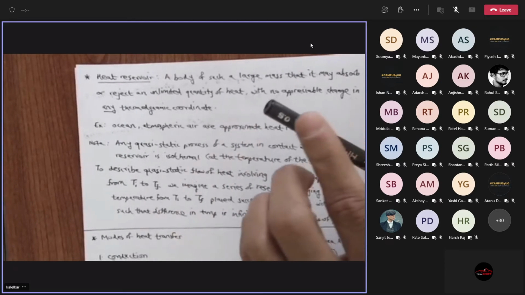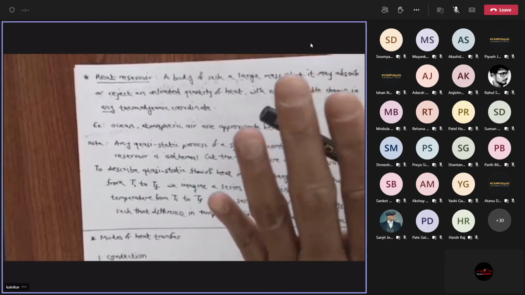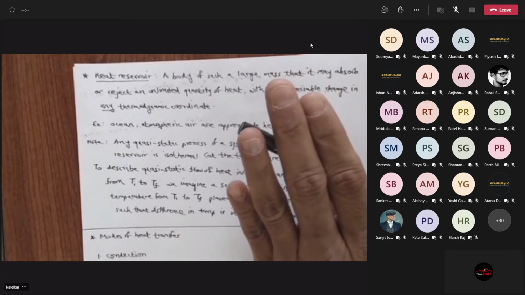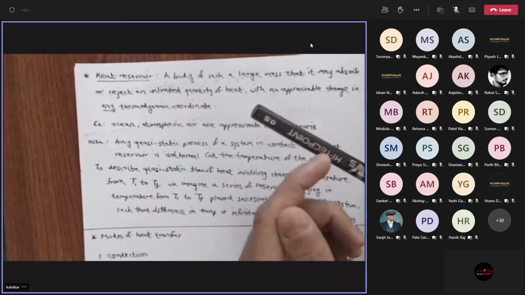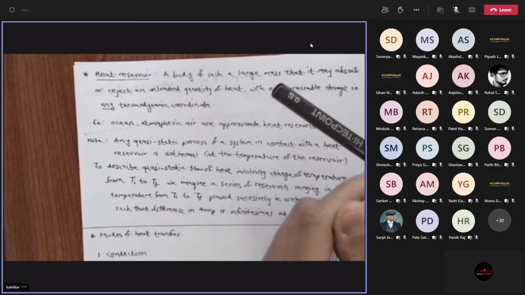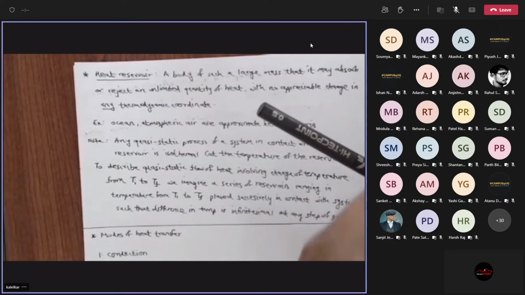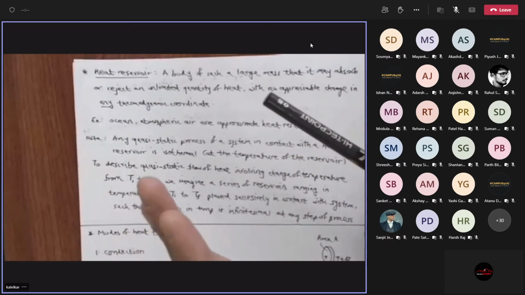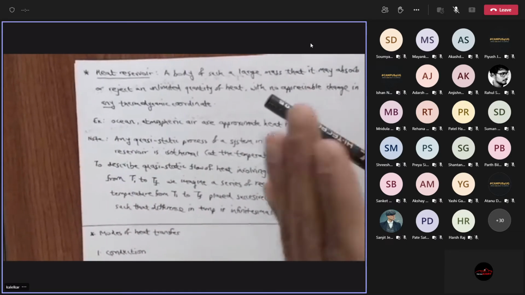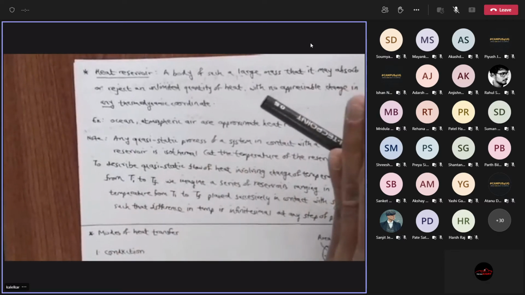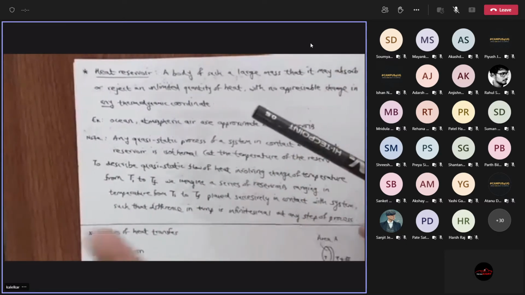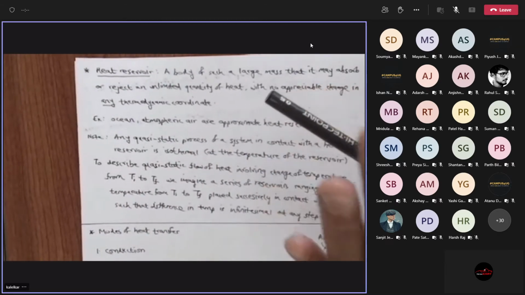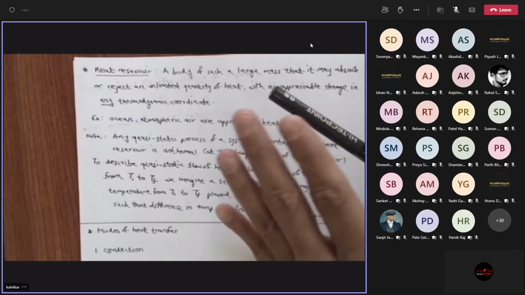Then I'll do another experiment. I'll bring a reservoir of temperature 30 degrees, put it in contact with the pen. The temperature will increase now from 25.5 to 30. This is the meaning of going from 25 to 40 degrees. You will go through an infinite number of heat reservoirs with an infinitesimal change in temperature, ranging from 25 degrees to 40 degrees. If you do this process this way, it's quasi-static and you can use thermodynamics.